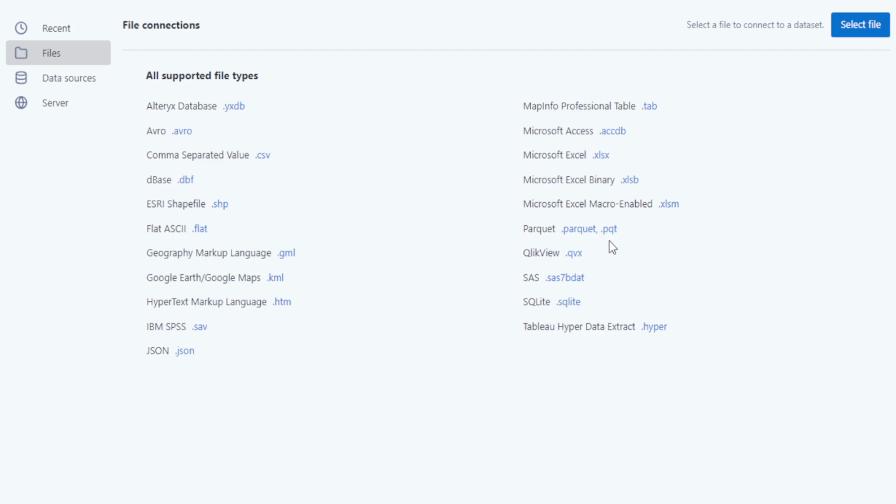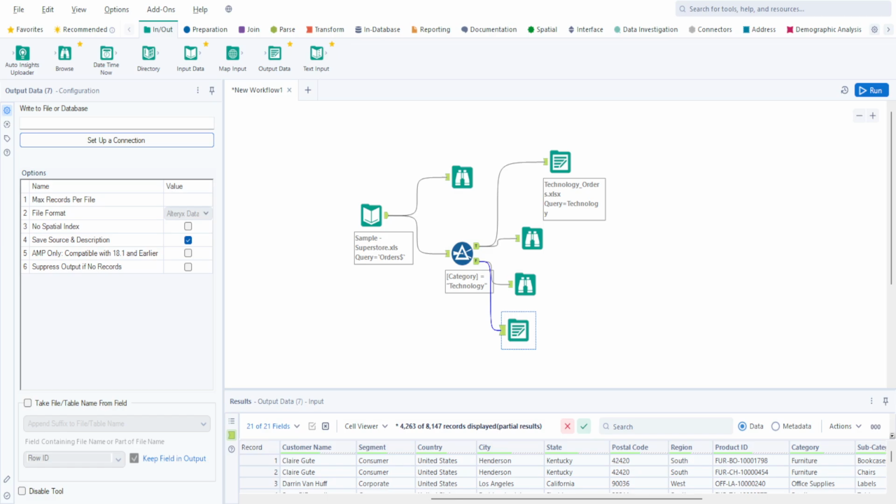Let us say I save it as a SQLite file, so that will save it as an SQLite file, or I can save it as a CSV file. It'll save it as a CSV file out here. It's as simple as that. Okay, so it's pretty quick, straightforward, and easy to have a look.